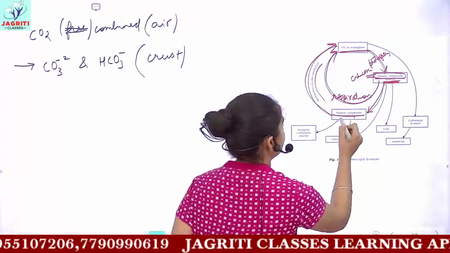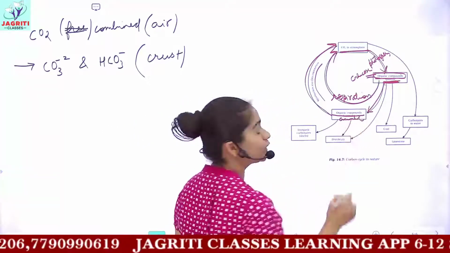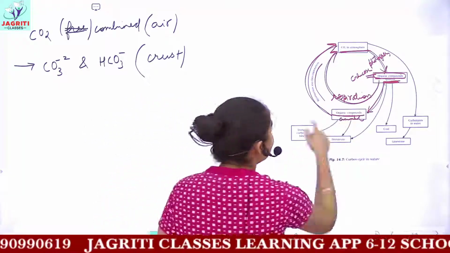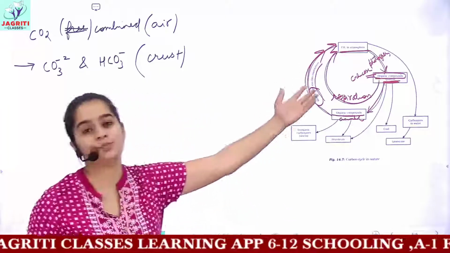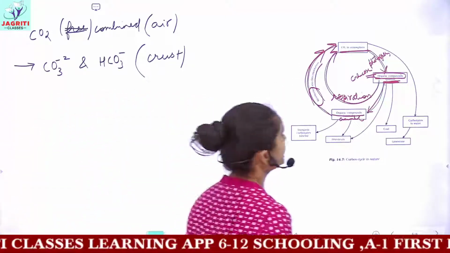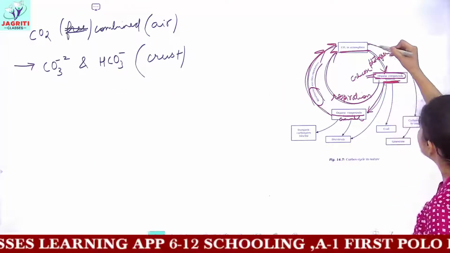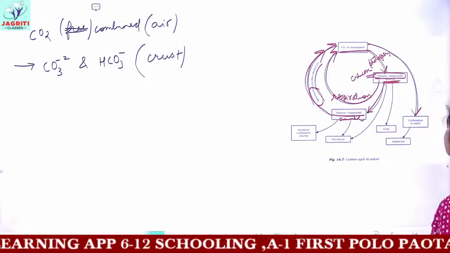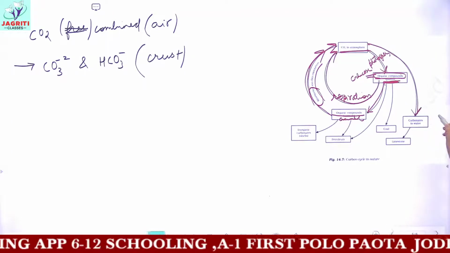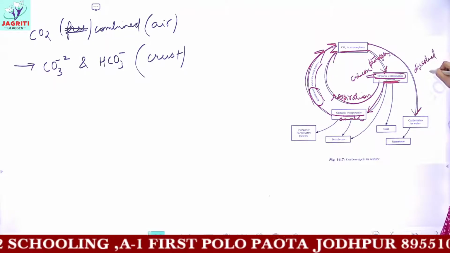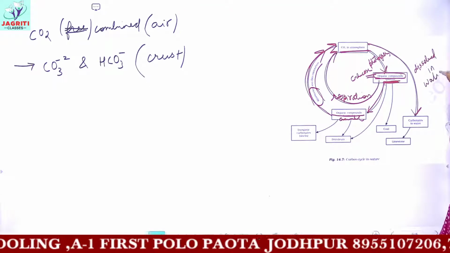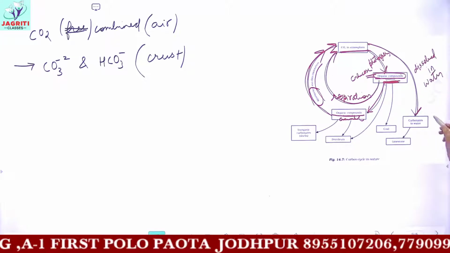Okay? It reaches animals in the form of organic compounds. And when the animals perform respiration, they release the carbon dioxide back in the atmosphere. Now next is what? This carbon dioxide can also be used by certain marine organisms. That is, it can be dissolved in water, and when the carbon dioxide is dissolved in water, then you have